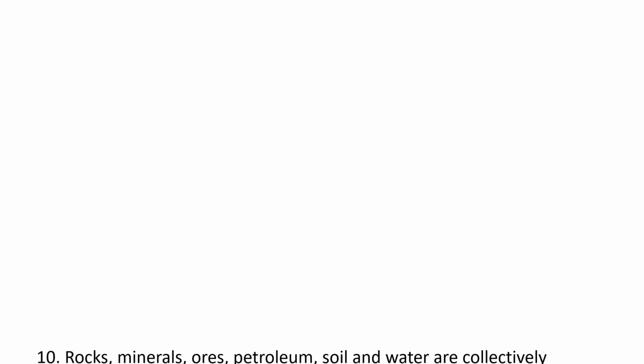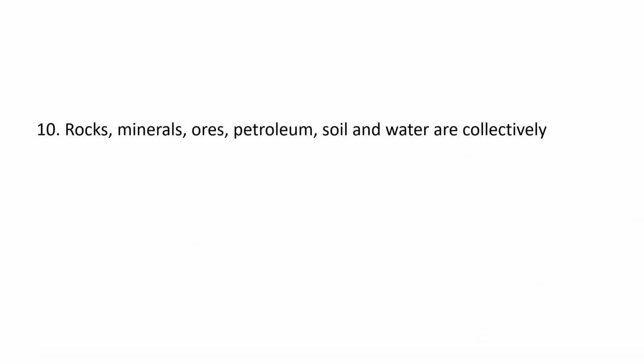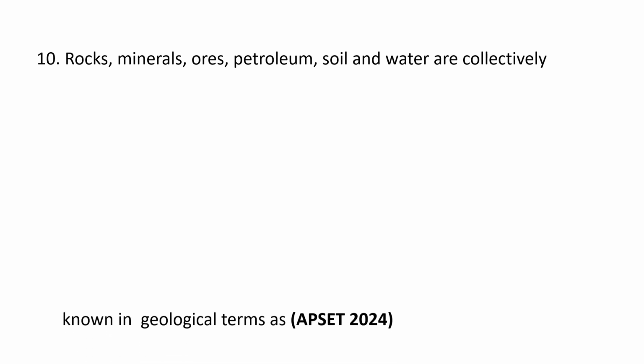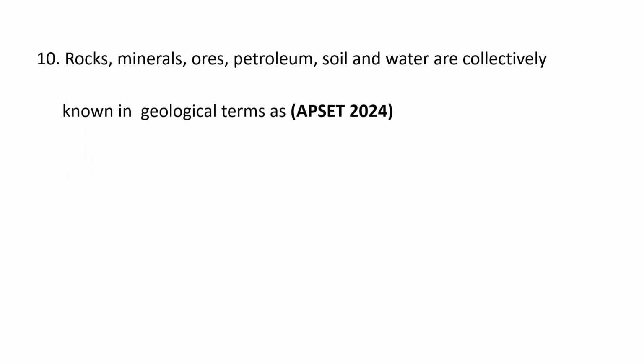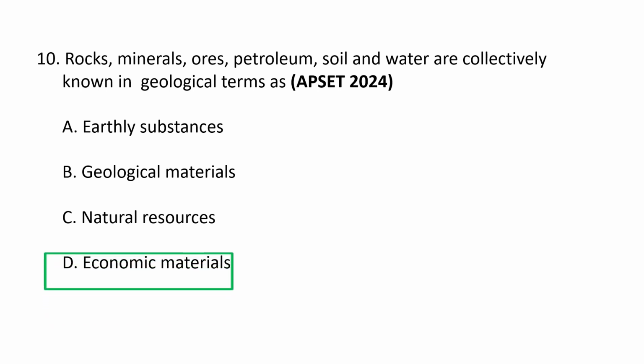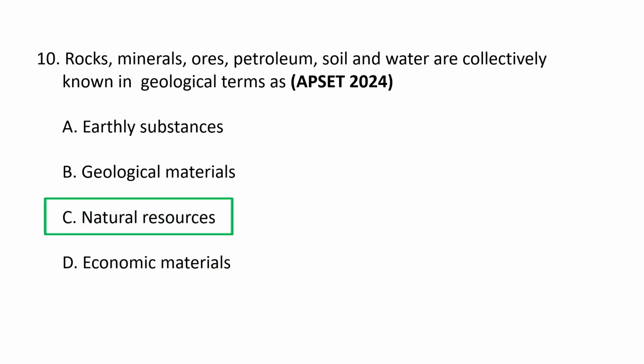Gondwana. Next question. Rocks, minerals, ore, petroleum, soil, and water are collectively known, in geological terms, as A. Earthy substances, B. Geological material, C. Natural resources, and D. Economic materials. So they are known as natural resources. C is the correct option.